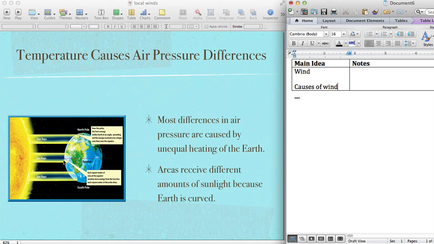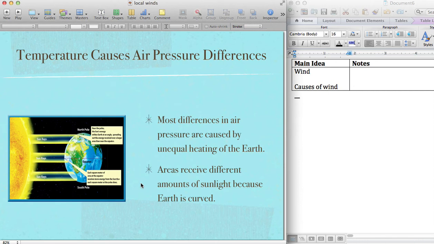Remember that as temperature goes down, air pressure goes up, right? So you might want to remind yourself of that in your notes, that as temperature goes down, air pressure goes up. So lower temperature places tend to have higher pressure than warmer temperature places, and those pressures are going to want to balance out.